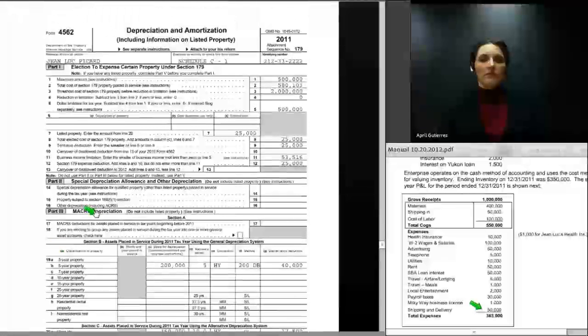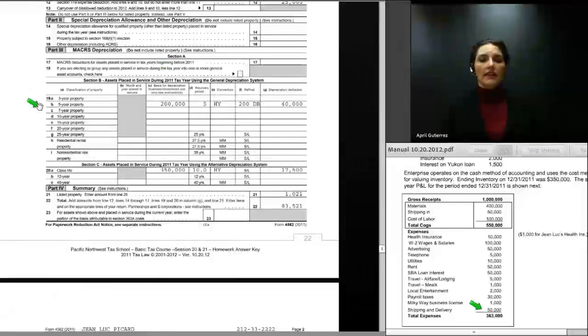And we'll begin at the top of page 1 of Form 4562. You can see that we've entered the total cost of Section 179 property placed in service during the year. I already described how we got that figure, $580,103. Then on line 7, we're showing the amount of Section 179 deduction claimed on listed property. That comes from Part 5 of the form on page 2, and that's $25,000.